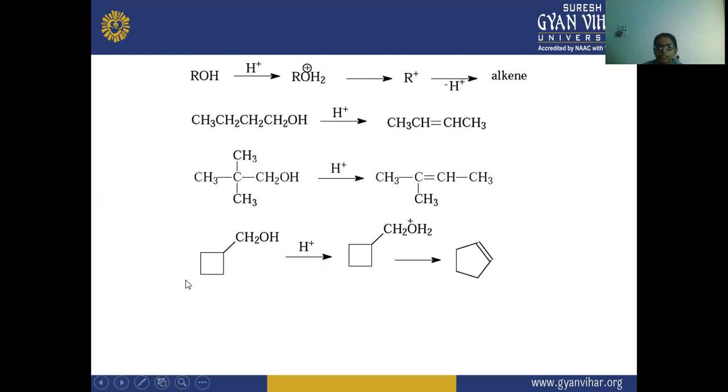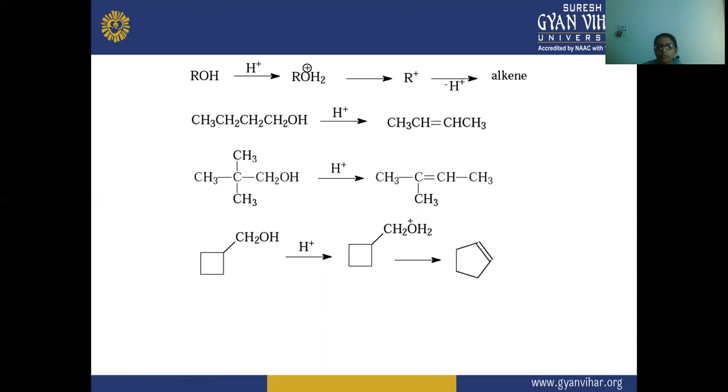Here you can see ROH, and with the acidic H positive there is a formation of a water molecule, H2O. When this water molecule is removed, it becomes R positive, and there is a formation of the alkene.